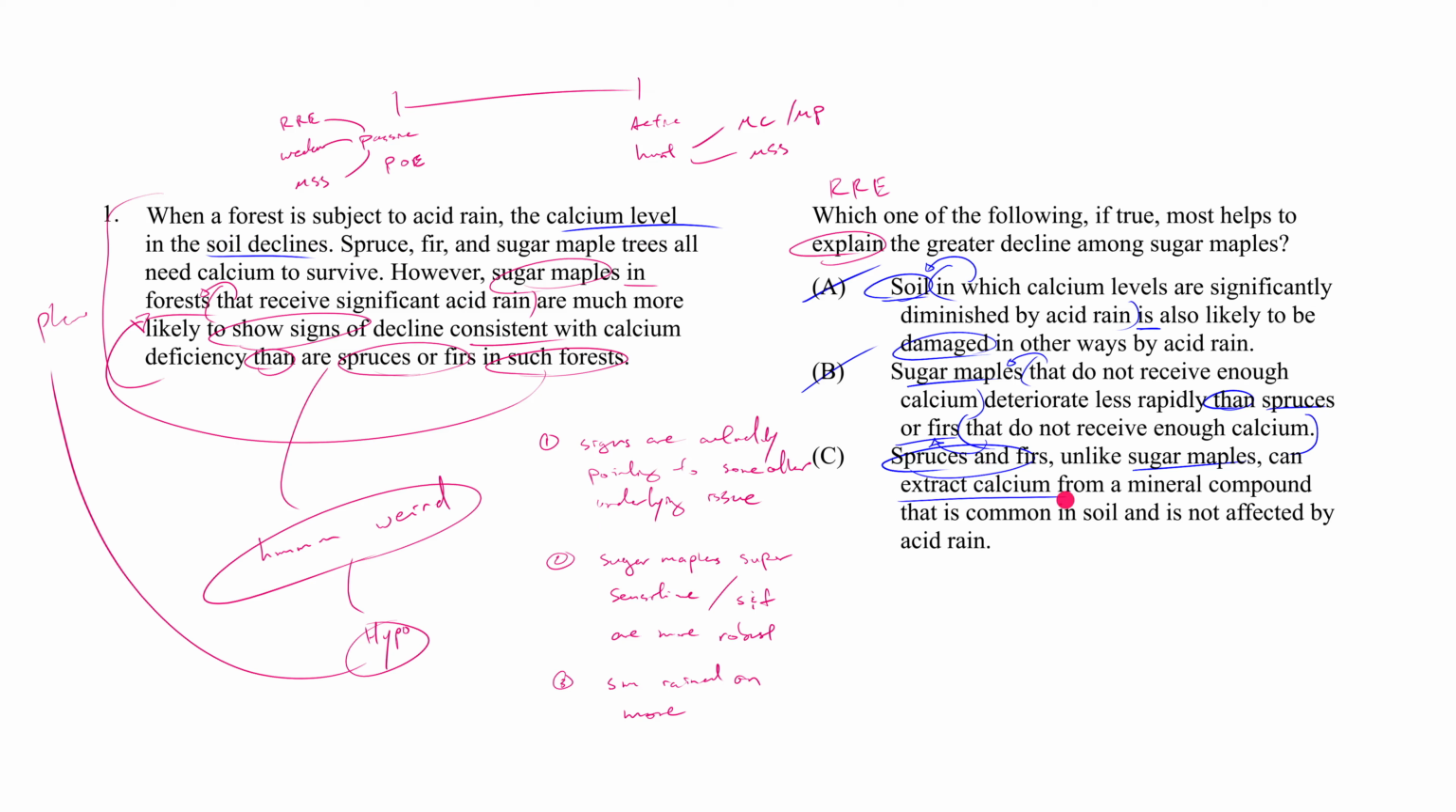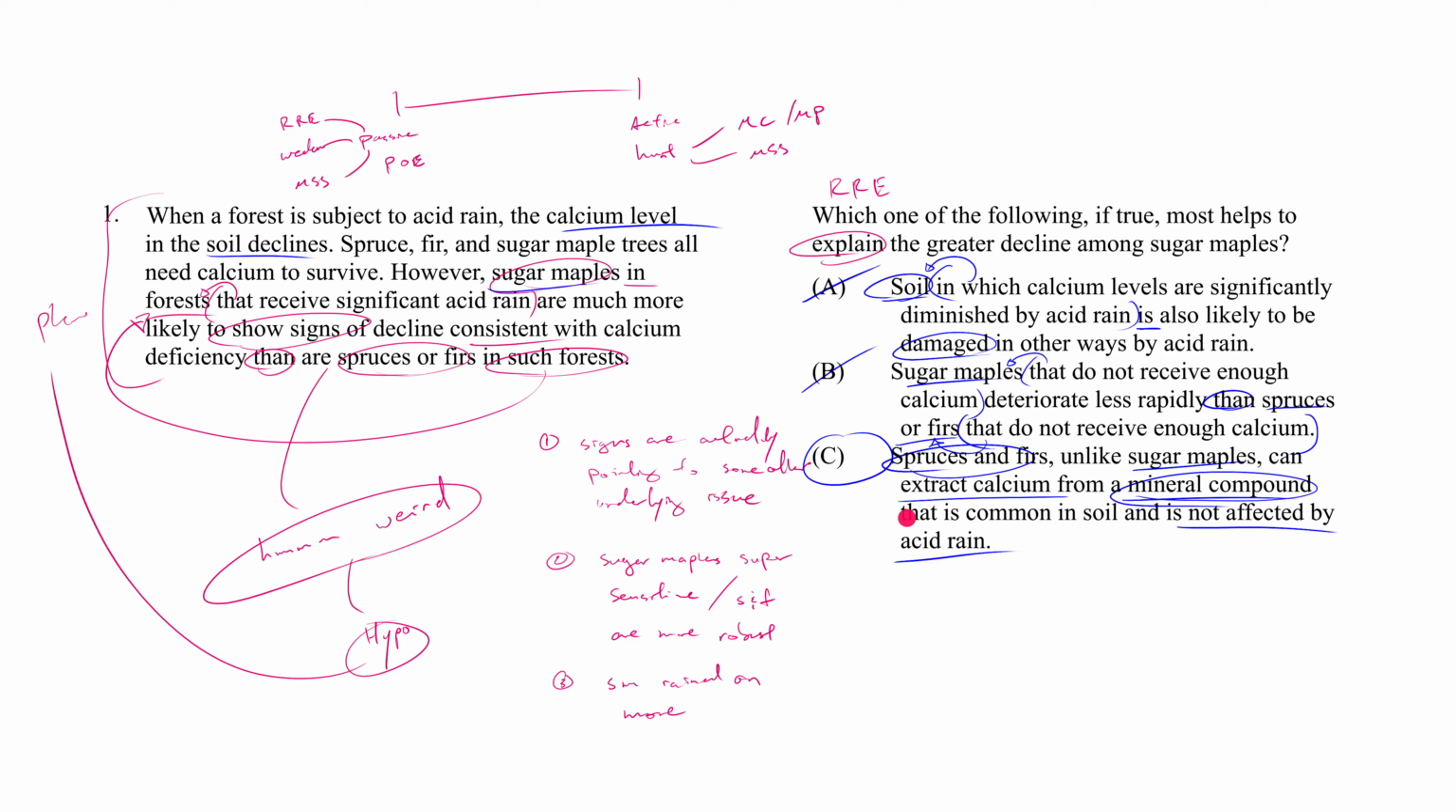They can extract calcium somehow, I don't know how, from rocks. Right? From rocks. And this source of calcium that they have access to that sugar maples don't is unaffected by acid rain. Well, great. That completely explains why sugar maples are the ones showing decline when spruces and firs are not, because for spruces and firs it's no big deal, right? It's like the bar down the street closed. I have access to 10 other bars. Whereas the sugar maple had access to only that bar. So once it closed, it got sad.